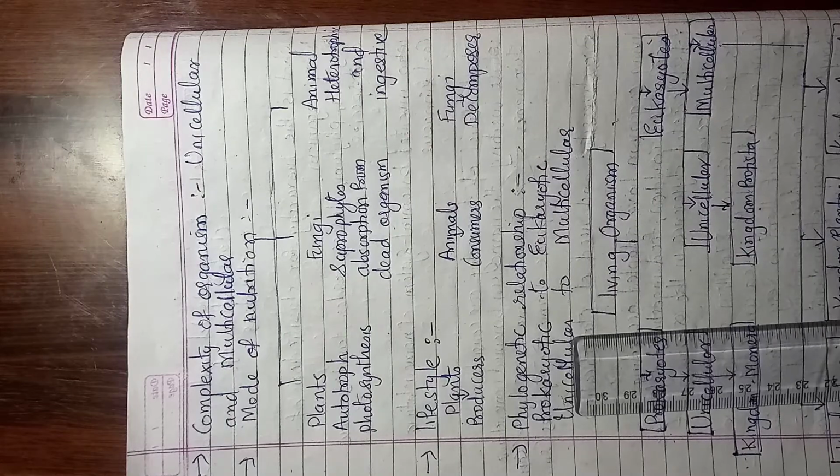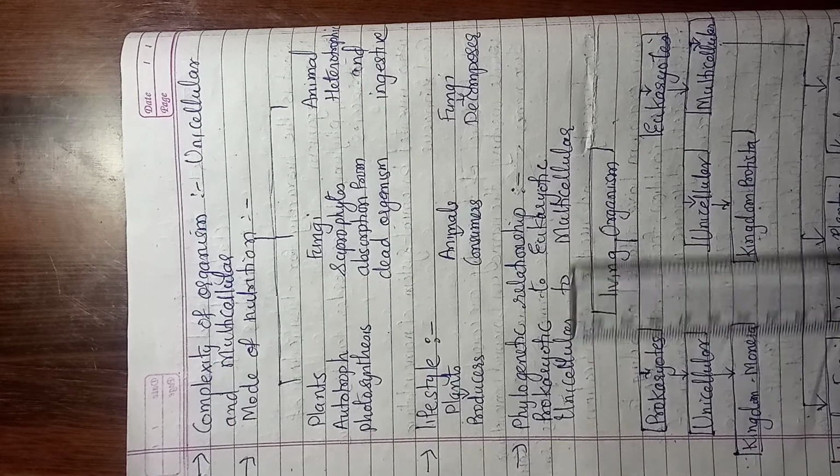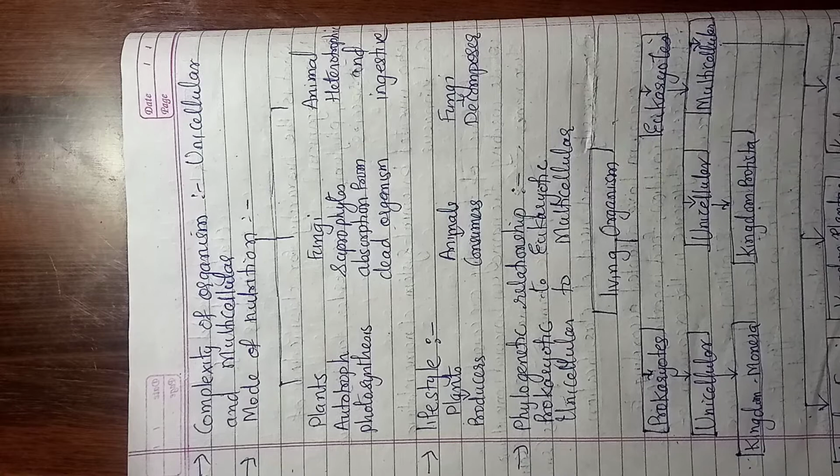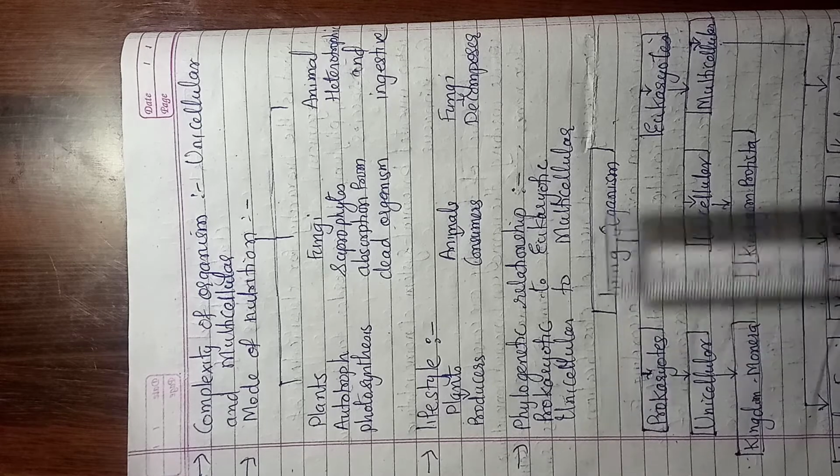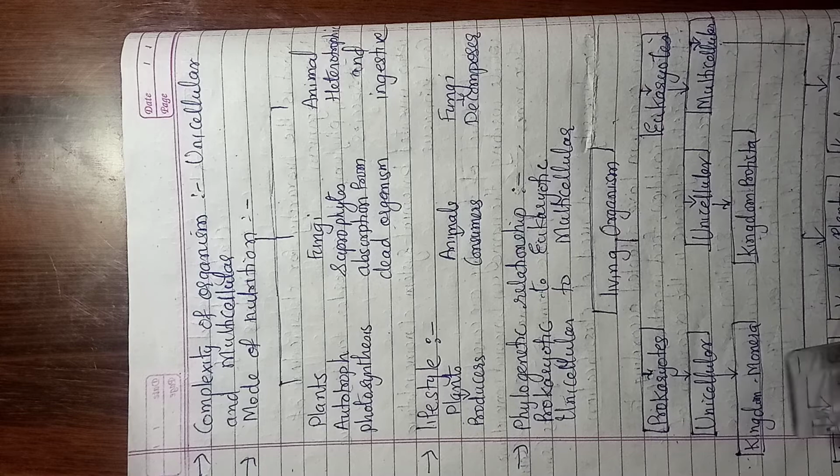Prokaryotes are organisms with the nucleus not defined, converting to organisms where the nucleus is clearly distinct or identified. Then unicellular to multicellular, from single cell to many cells.